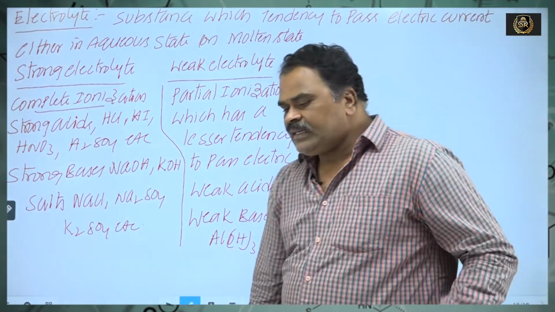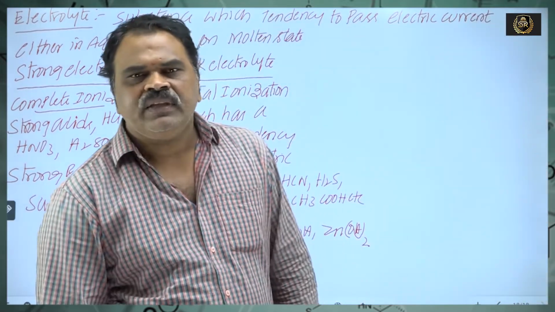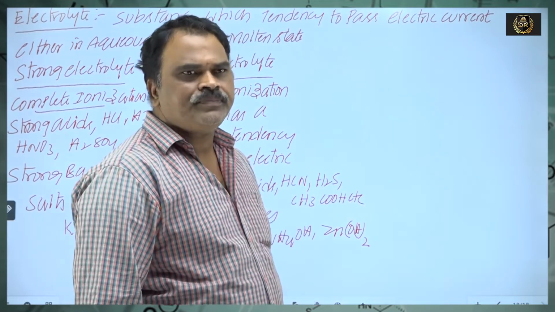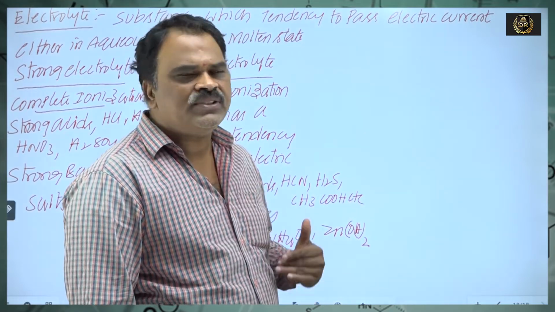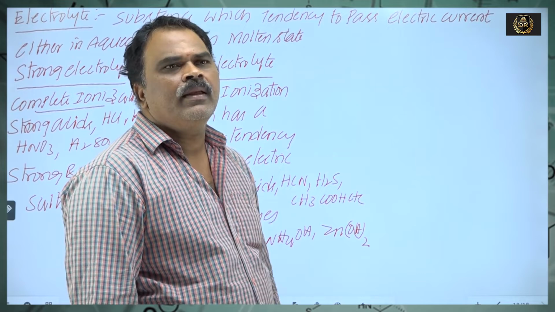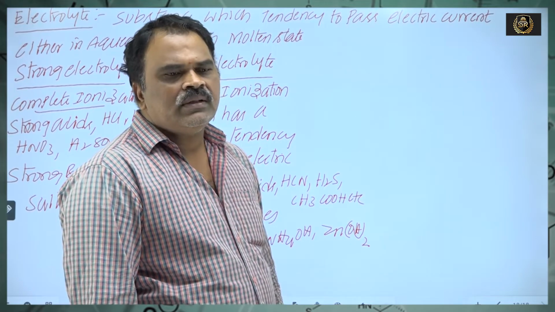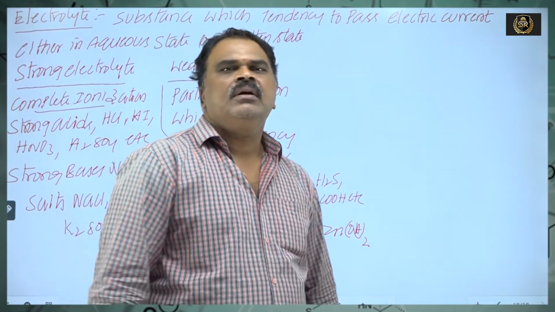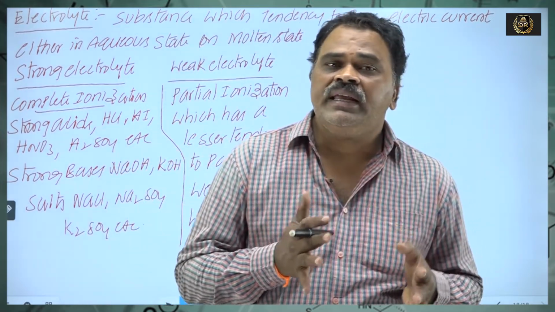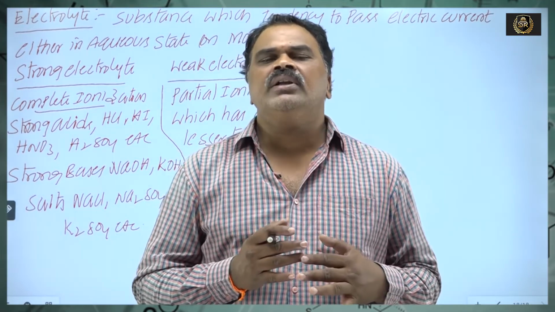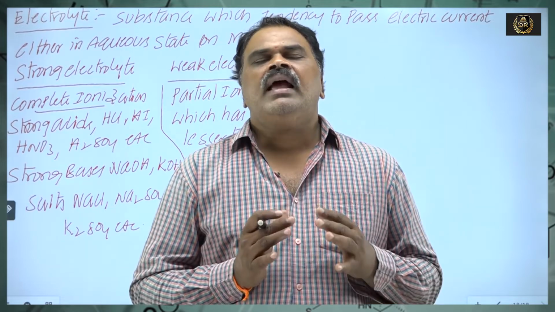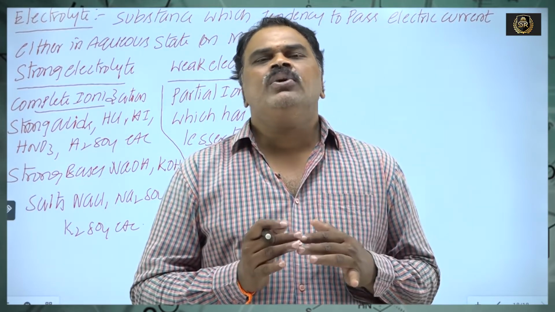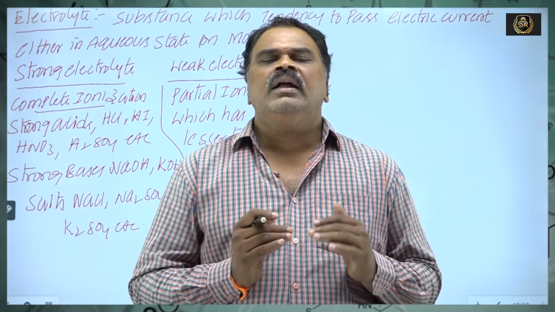Generally, the factors which influence electrolytic conductance: the nature of the electrolyte, that is strong or weak. Concentration is inversely proportional to conductance. As concentration increases, the number of ions per unit volume increases.